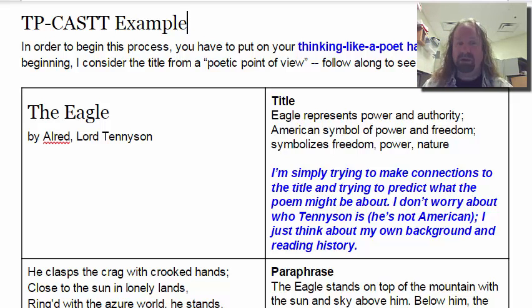I'm not worrying about who Alfred Lord Tennyson is. I know he's British. It's an American symbol, we say, of freedom. But I'm not worrying about any of that. Just what does the title make me think of?